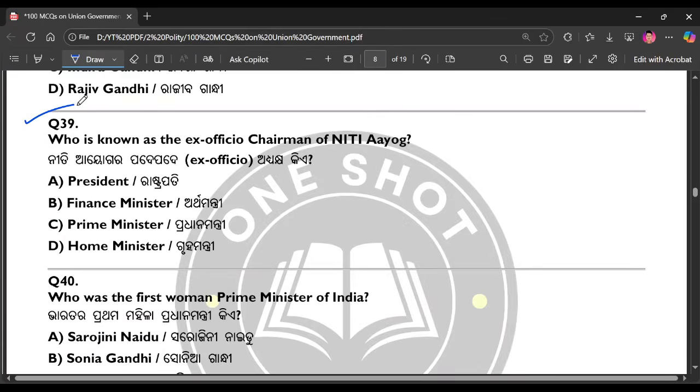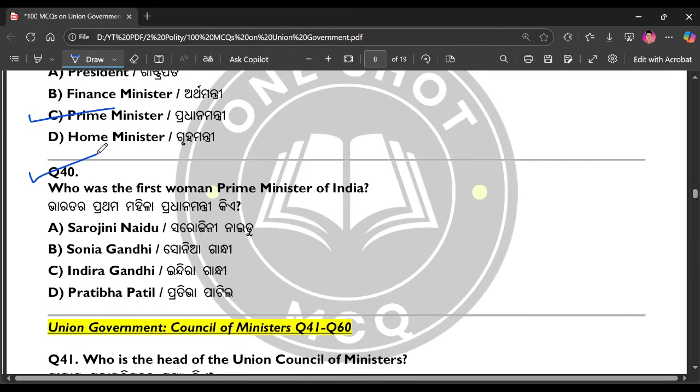Question number 39. Who is known as the ex officio chairman of Niti Aayog? The right answer is option number C, Prime Minister. Question number 40. Who was the first woman Prime Minister of India? The right answer is option number C, Indira Gandhi.